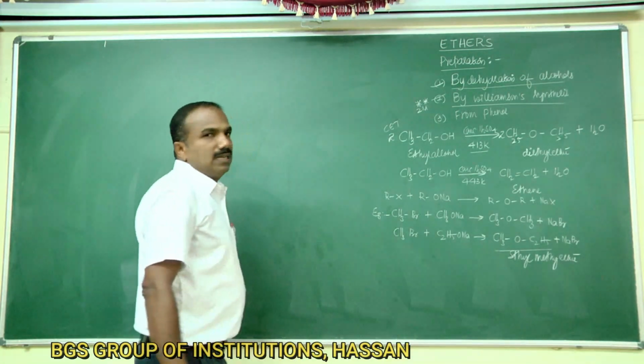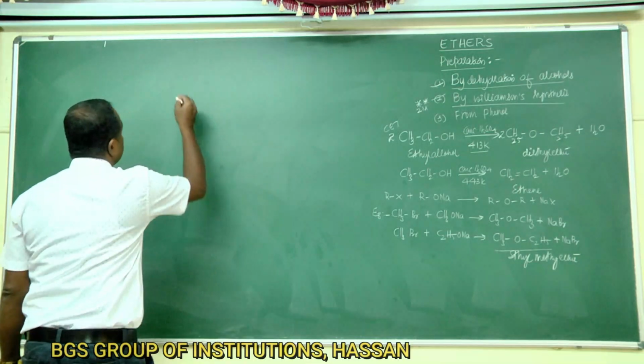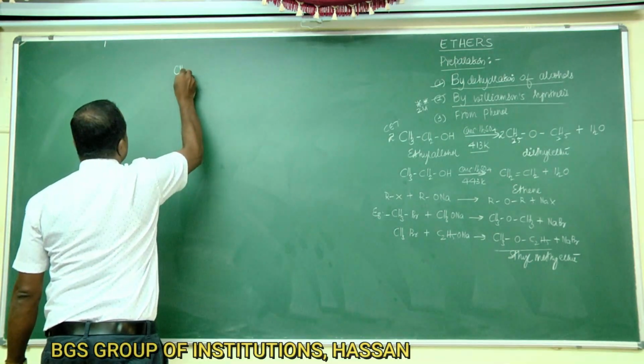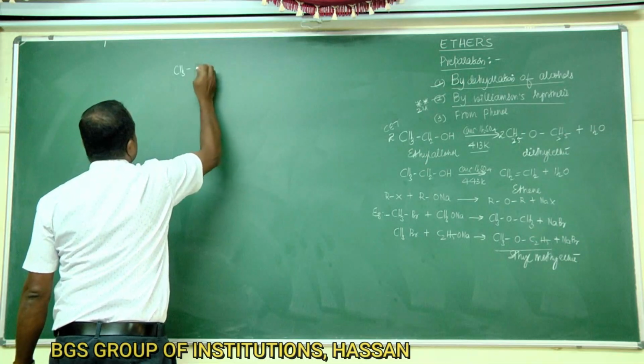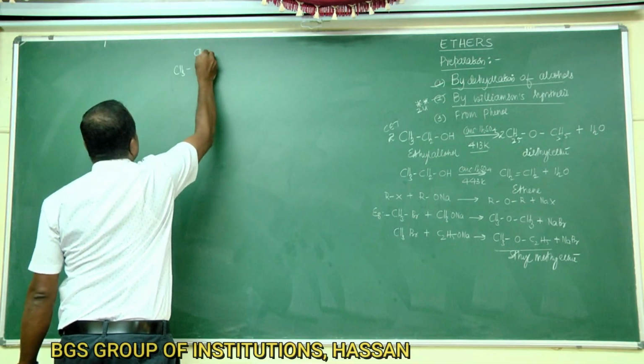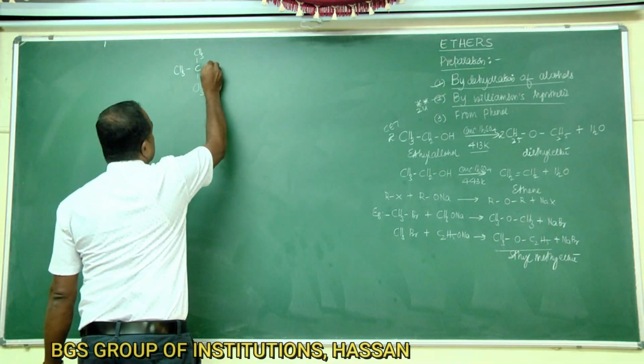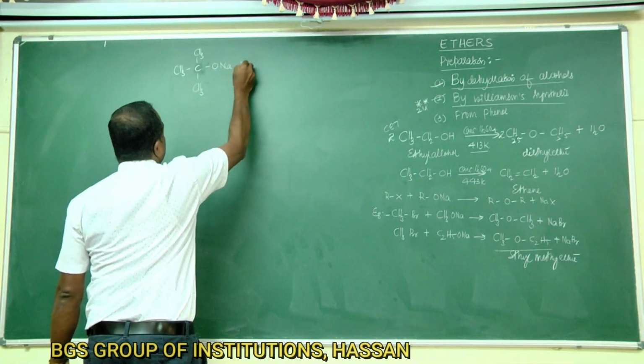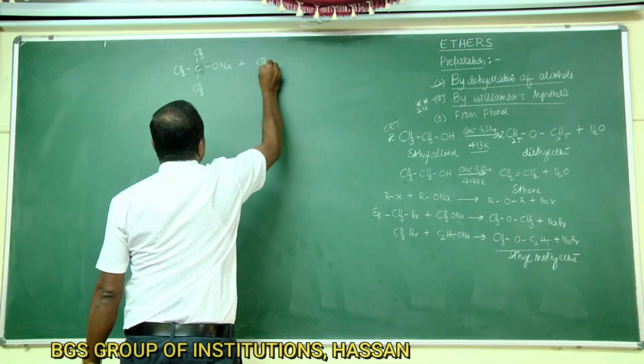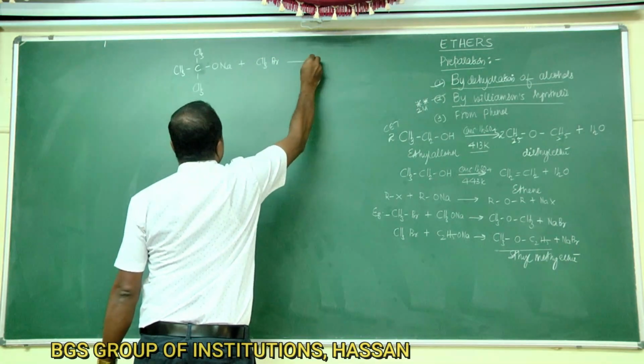You can take one such example: CH3-C(CH3)(CH3)-ONa plus CH3Br.